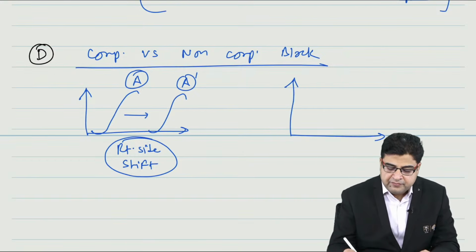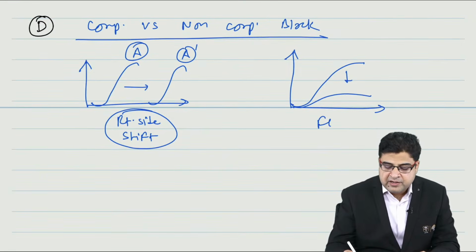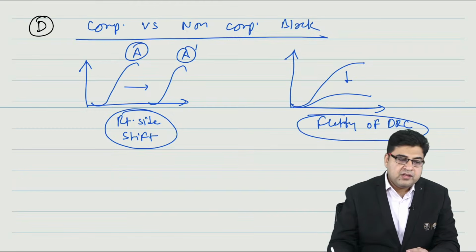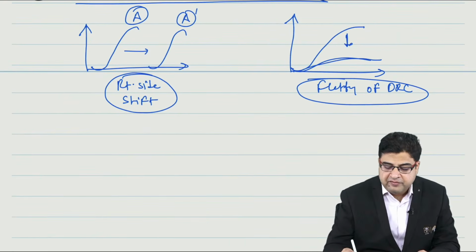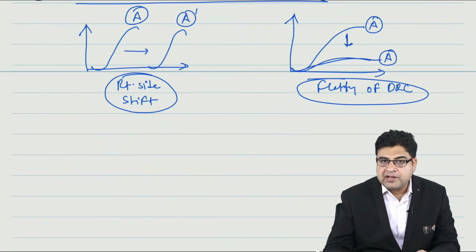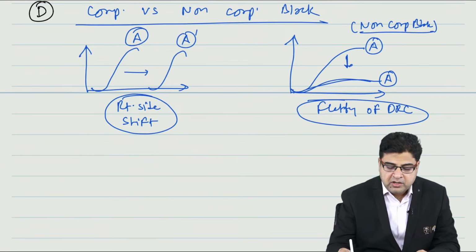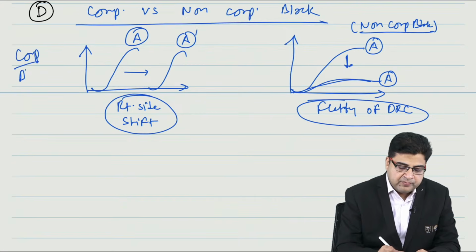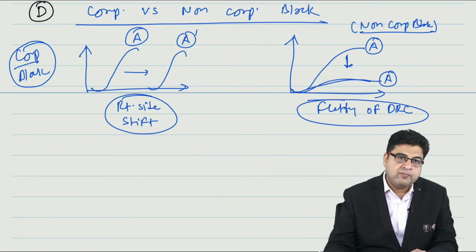And when the drug graph is getting flat, this is known as flattening of DRC. So what is the flattening of DRC? The slope of this graph is getting flat. So when the slope of the graph is getting flat, we call it flattening of DRC. So this is drug A, this is again drug A, but the drug A efficacy is declining. This is showing you the non-competitive block, and the left one is showing you the competitive block. So with the help of DRC, you can see the effect of competitive as well as non-competitive block.